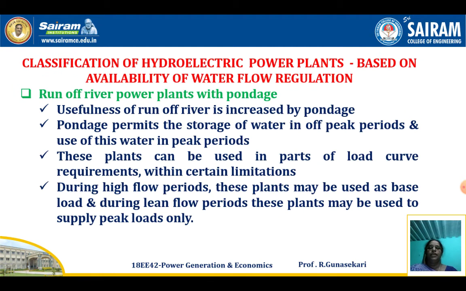Then we study the runoff river power plant with pondage. The usefulness of runoff river is increased by pondage. That means if we use pondage, the usefulness of the runoff river power plant is increased. Pondage permits the storage of water in off-peak period and use of this water in peak periods. These power plants can be used in parts of load curve requirements within certain limits.